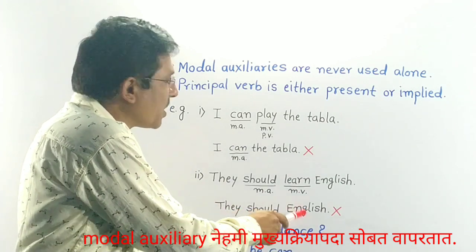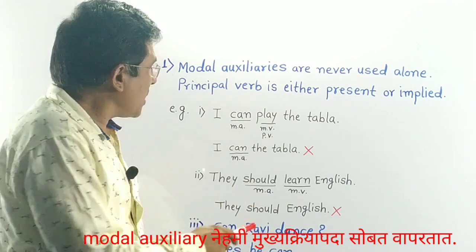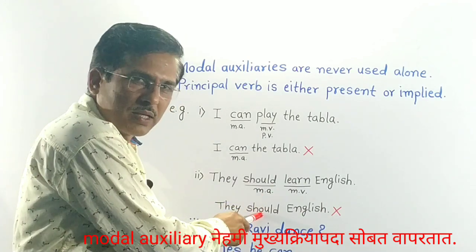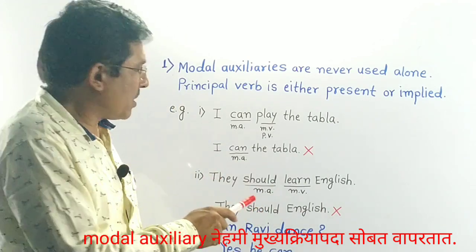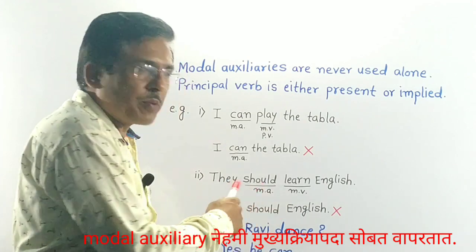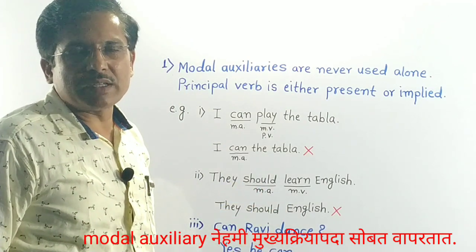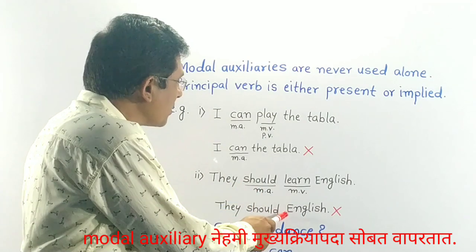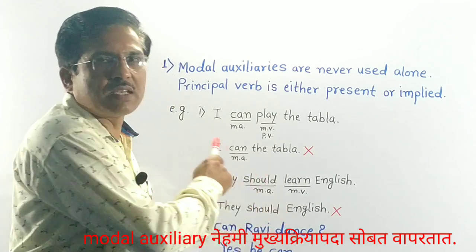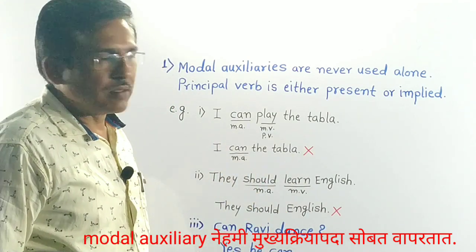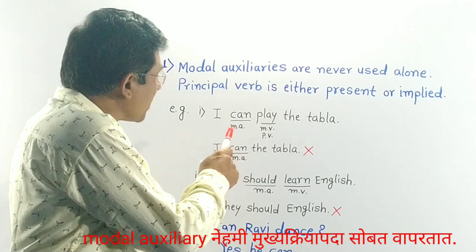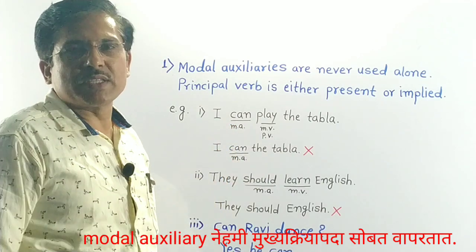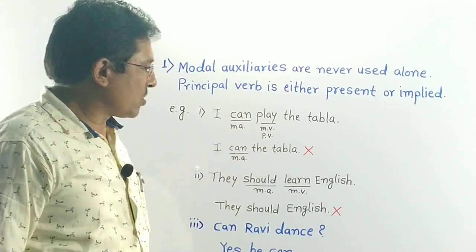They should English. In this sentence, should is the modal auxiliary, but main verb or principal verb is absent. So this is meaningless sentence. This is a wrong sentence. It means a principal verb should be present with a modal auxiliary.